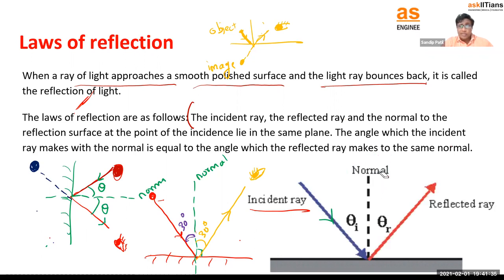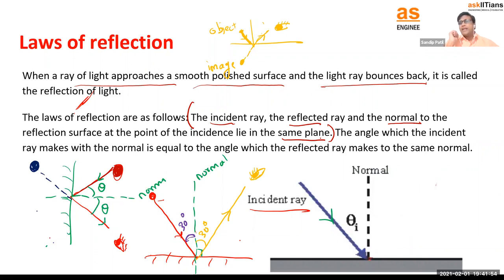So the incident ray, the reflected ray, and the third one, the normal, should all be in the same plane. What is the normal? The normal is nothing but the perpendicular drawn to the surface of the plane mirror.